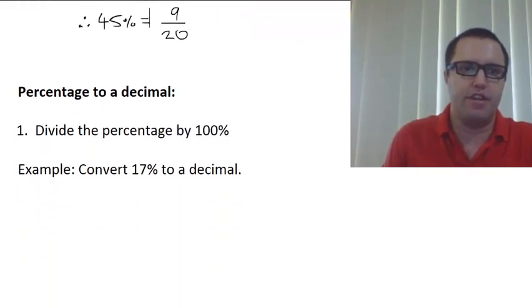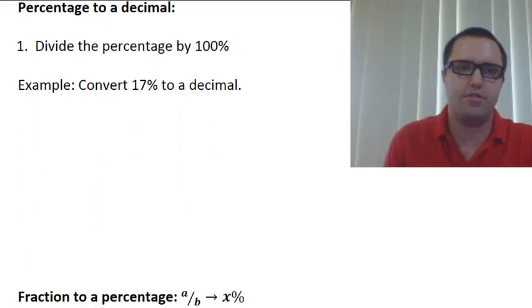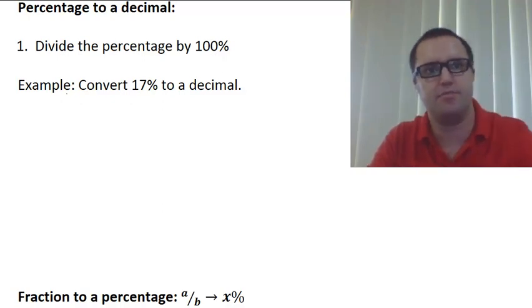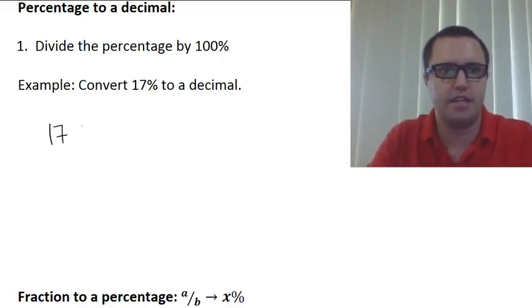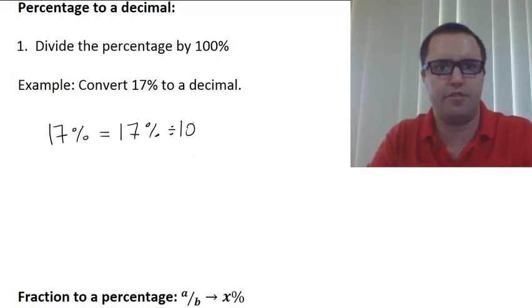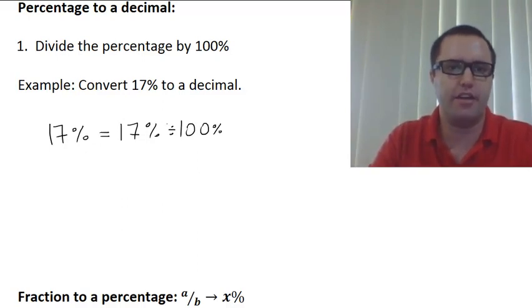Next, we'll look at converting percentage to a decimal. So this one's quite easy. First off, all you need to do is divide the percentage by 100%. So we're going to, for example, convert 17% to a decimal. So we kickstart by going 17% is the same as 17% divided by 100%.